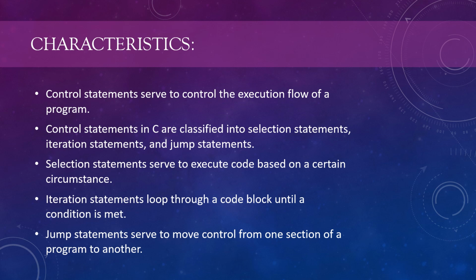These are the characteristics of control statements. Control statements serve to control the execution flow of a program. Control statements in C are classified into selection statements, iteration statements, and jump statements. Selection statements serve to execute code based on a certain circumstance. Iteration statements loop through a code block until a condition is met. Jump statements serve to move control from one section of a program to another.